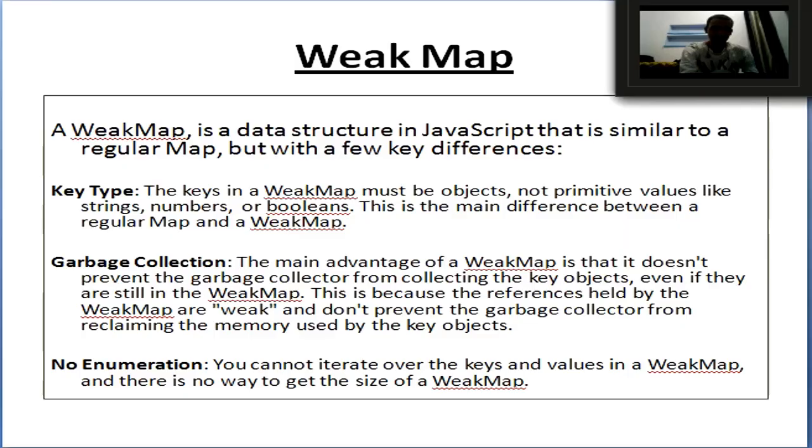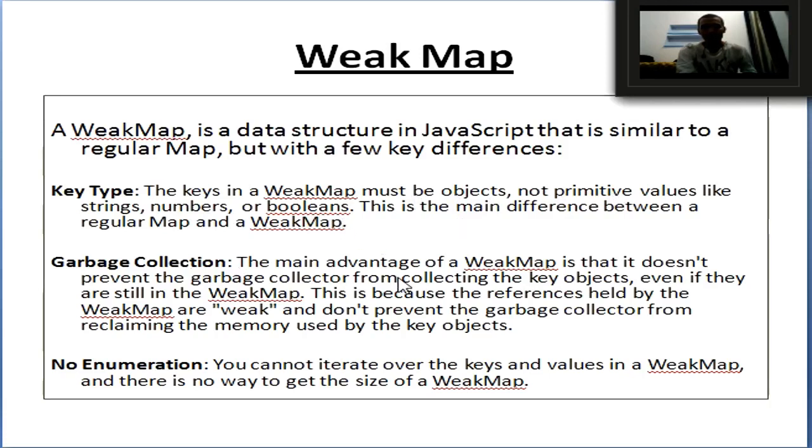So let us go through some theory portion, and after that we will do programming related with WeakMap and WeakSet. A WeakMap is a data structure in JavaScript that is similar to a regular Map but with a few key differences. So what are those key differences? First one is key type. The keys in a WeakMap must be objects. So the first important condition is keys in WeakMap must be objects. It cannot be primitive values like strings, numbers or booleans. This is the main difference between a regular Map and a WeakMap.